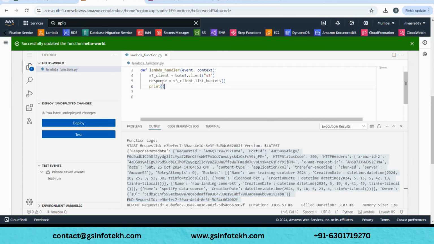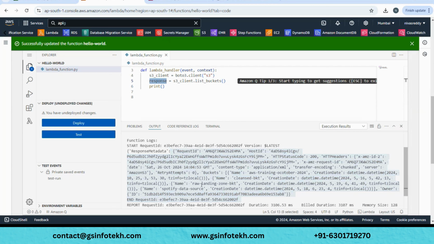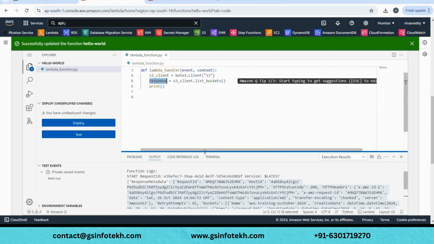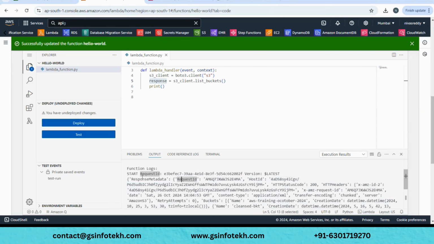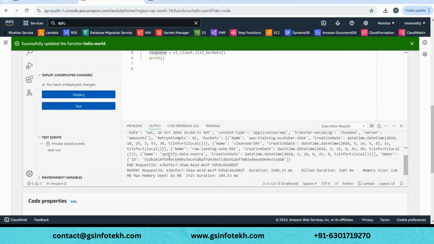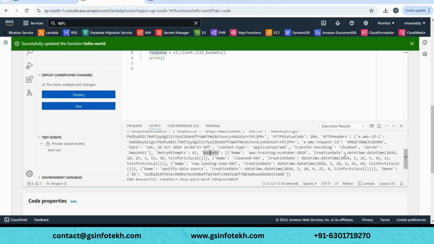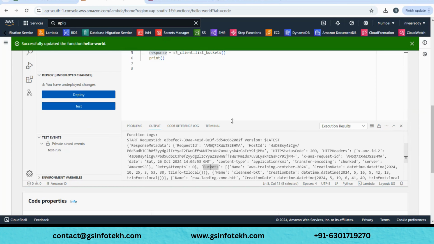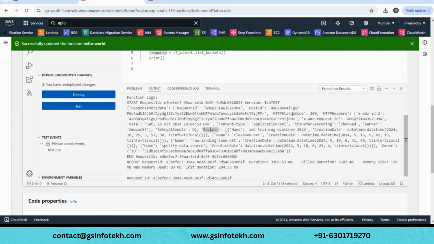Now we need to beautify the response so that you can have a cleaner picture. I'm just trying to see what this is containing. You have response metadata, all this stuff, names, and something called buckets. We'll quickly do one thing: whatever the dirty formatted thing is, we'll just copy it, so that we understand how the data looks, and then we'll modify the code.